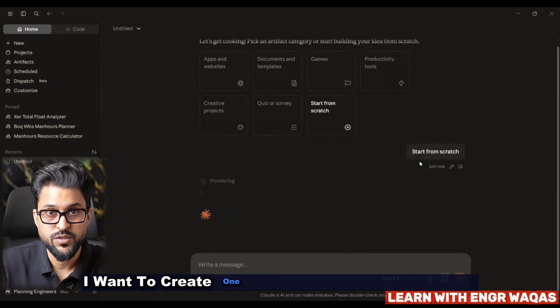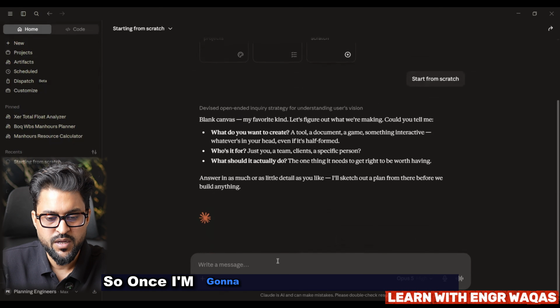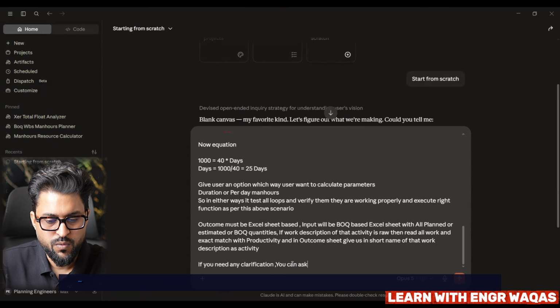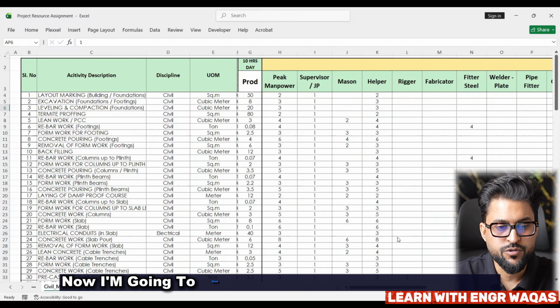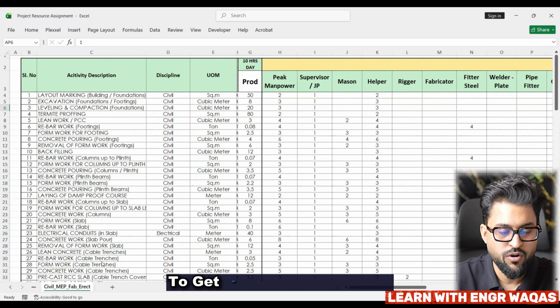I want to create one tool, an HTML link based artifact. So I'm going to upload this over here, and right now, what document am I going to use as a reference? I'm going to use this sheet as a reference document to upload on Claude AI to get all those instructions.